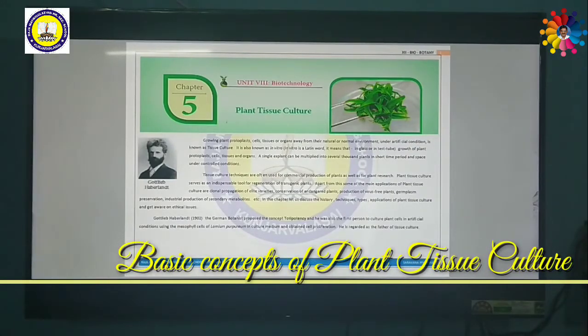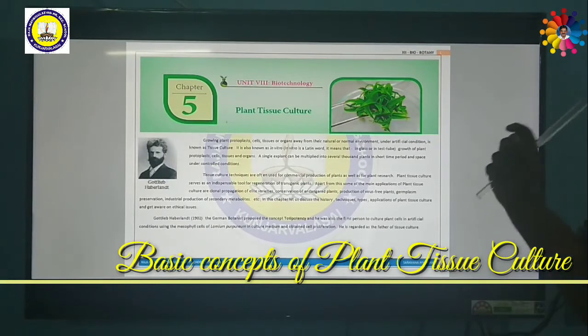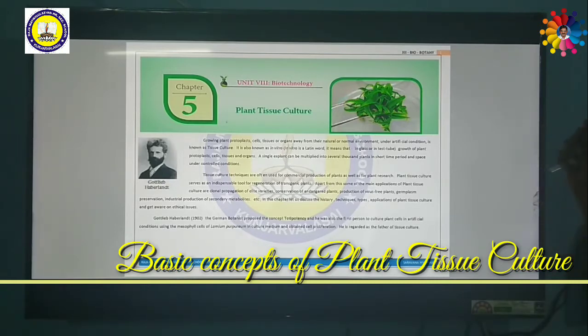Today we are going to discuss plant tissue culture. Plant tissue culture is a new technique in which plants can be grown in a culture medium in aseptic condition. What is plant tissue culture? Growing plant protoplasm, cells, tissues or organs away from their natural environment under artificial conditions is known as tissue culture.